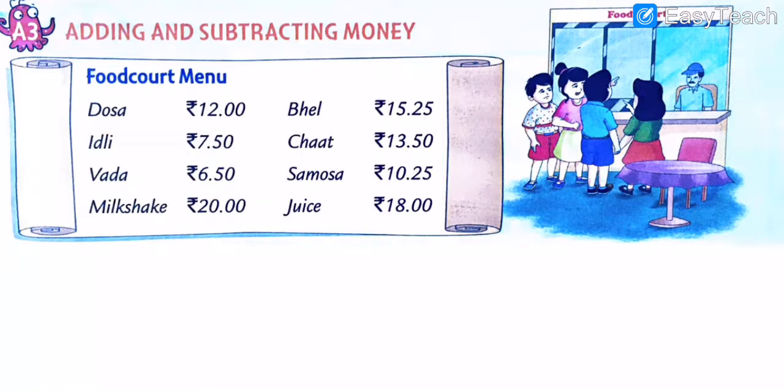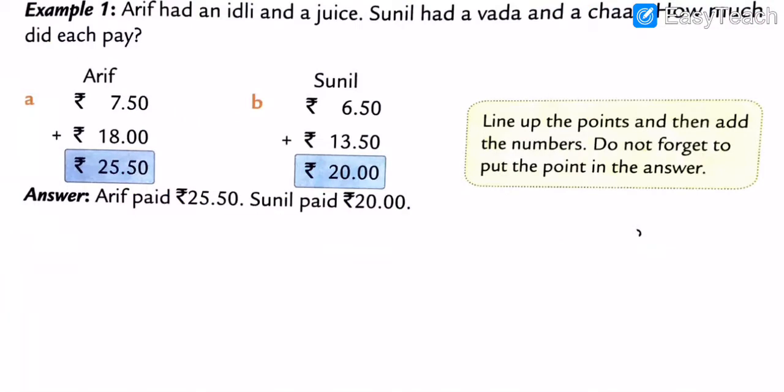So now here we are going to check example number 1 and then after that example number 2. So example 1 is related to what? Related to addition. Okay, so now I am going to explain here. First example: Arif had an idli and a juice. Sunil had a vada and chaat. So how much did each pay?